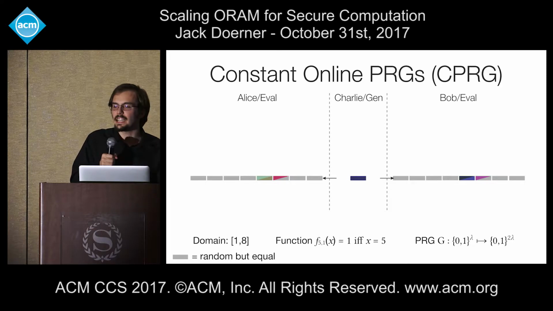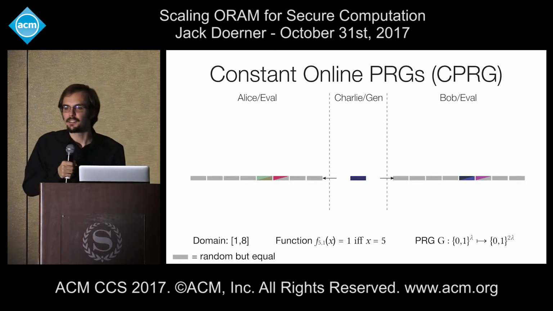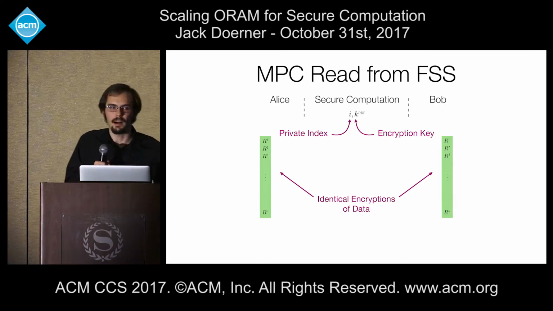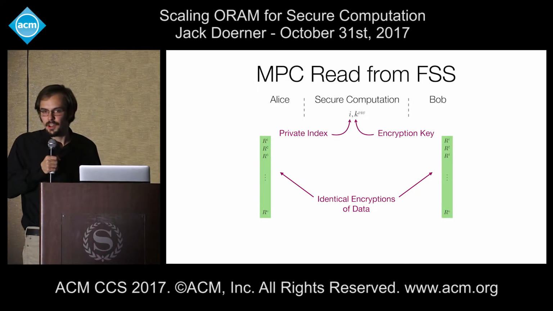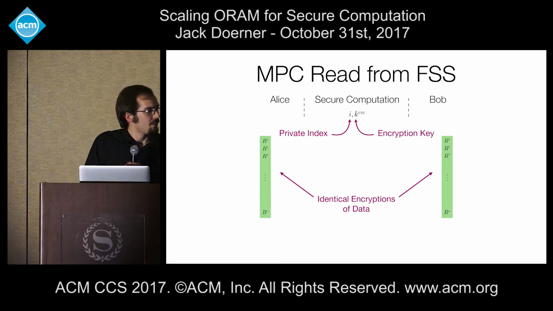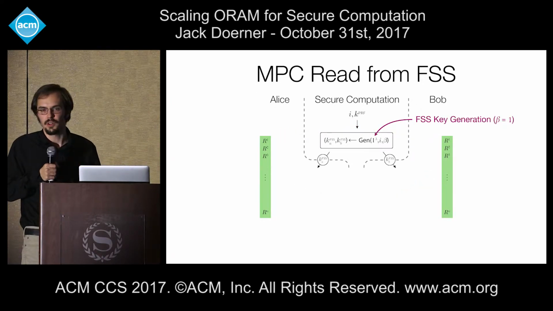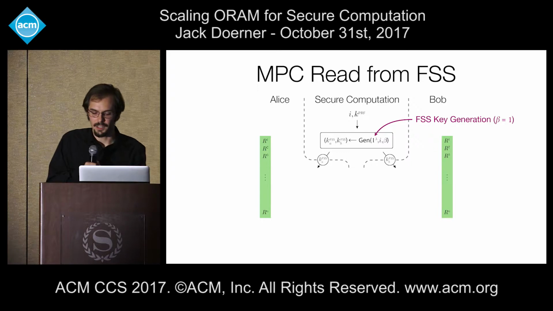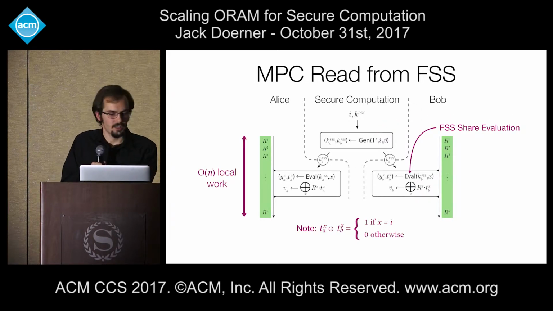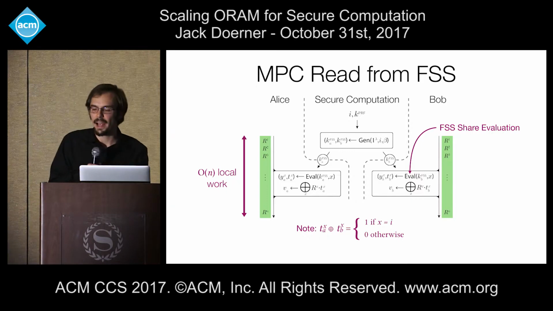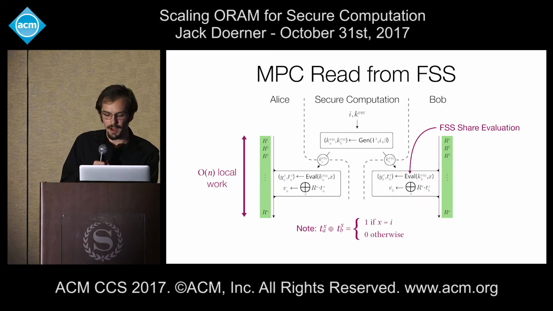Now, given this scheme, how can we use it to read data inside of multi-party computation? Well, it's really quite simple. Suppose that Alice and Bob begin with identical encryptions of the data that they wish to read from. And the secure computation begins with some private index I that Alice and Bob aren't allowed to learn, and also the encryption key under which those two copies of the memory are encrypted. The generator function, or the multi-party computation, simply runs the FSS generator on a point function that has a magnitude of 1 at index I, and then passes the FSS keys to both Alice and Bob.